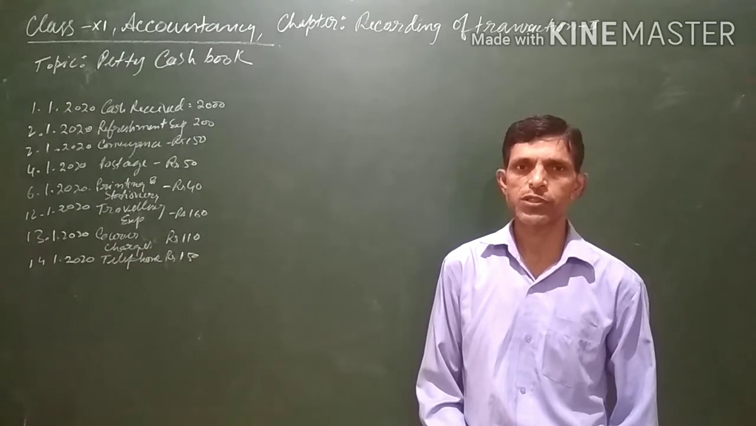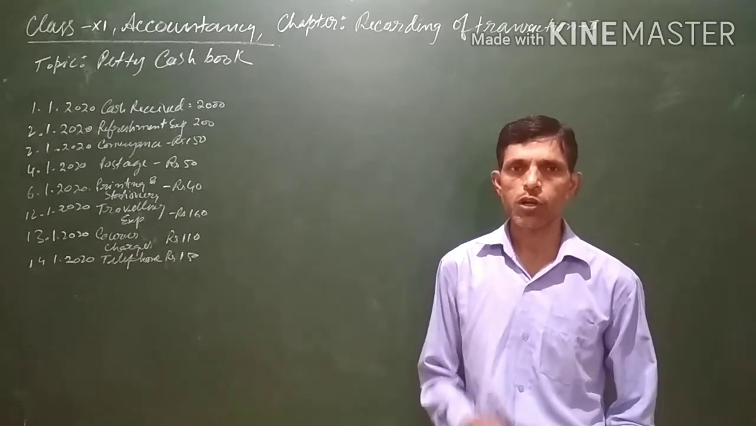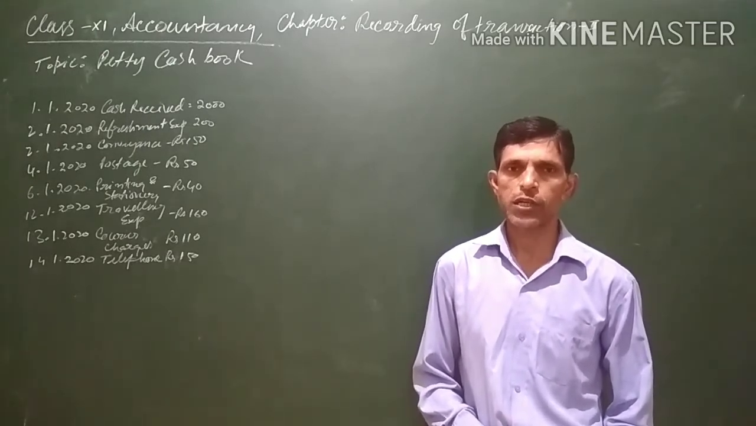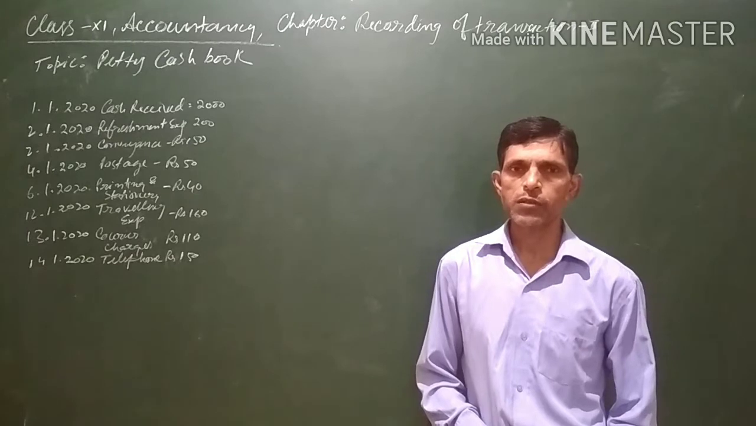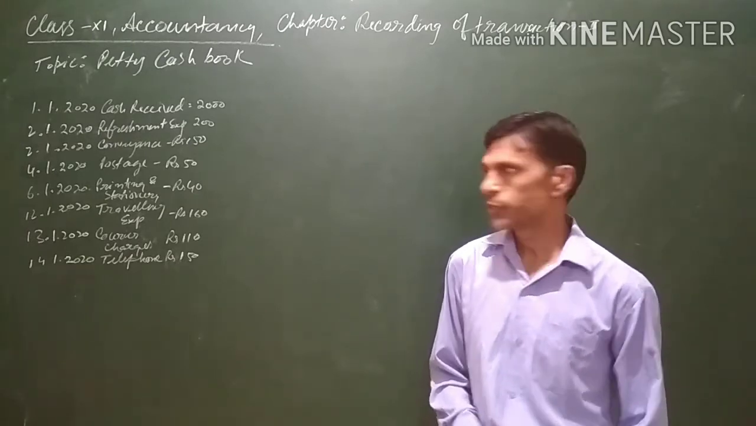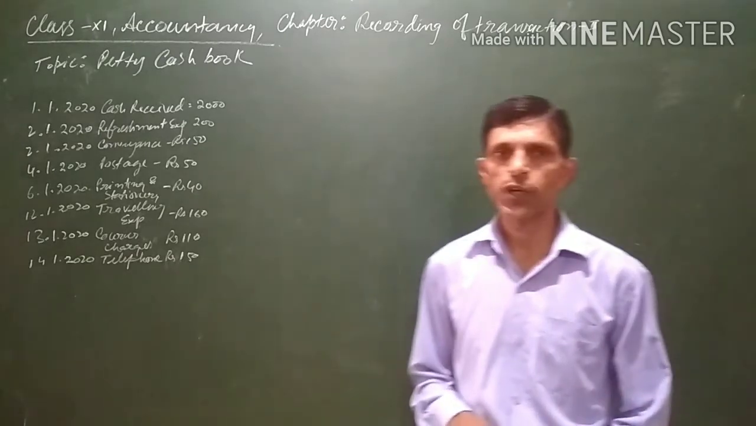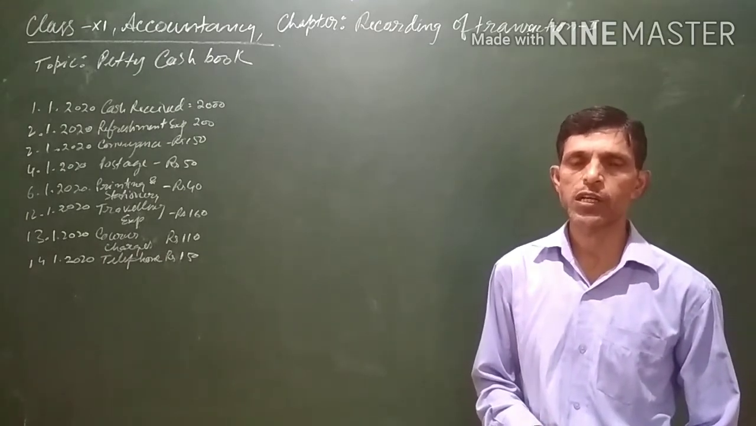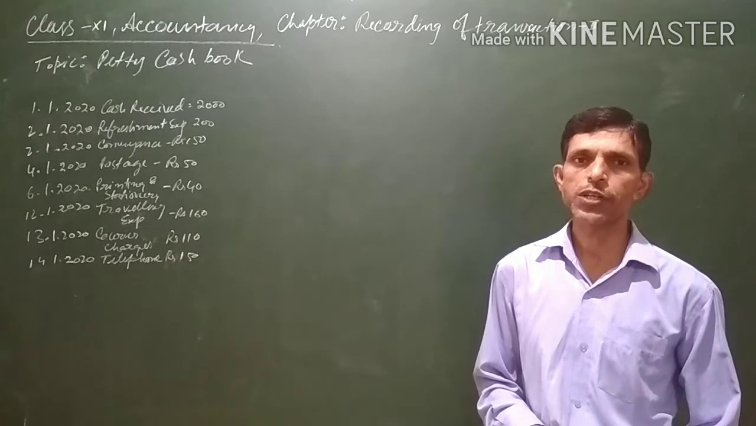First, we studied the simple cash book. Next, we discussed the double column cash book, wherein two amount columns were there on the debit and the credit side of the cash book. Now comes the petty cash book, a special form of cash book wherein petty expenses or small expenses of a day-to-day nature are recorded.